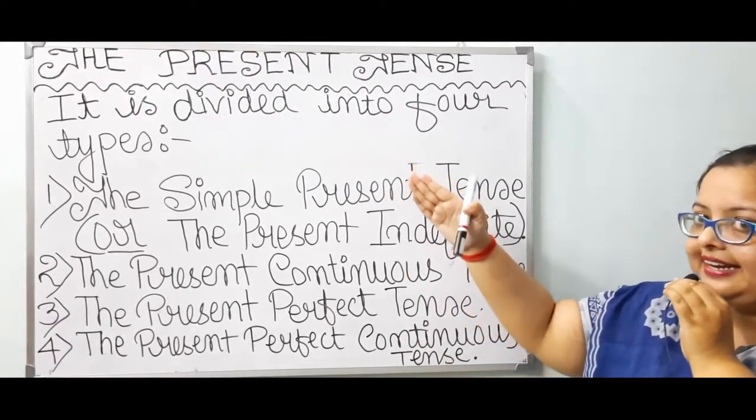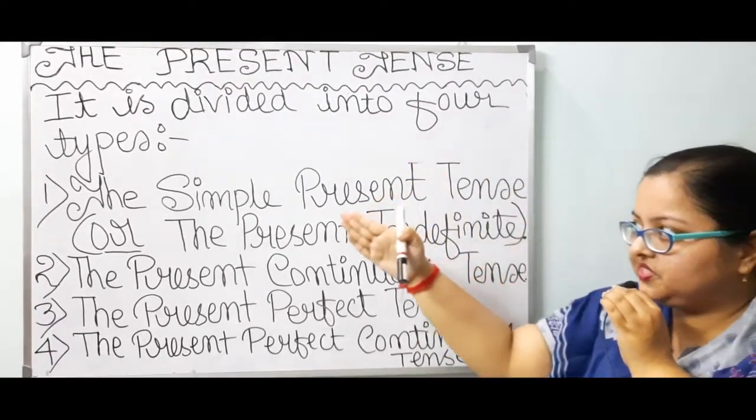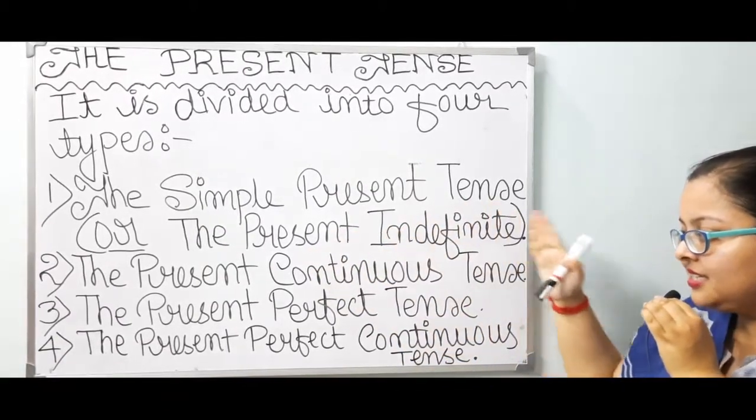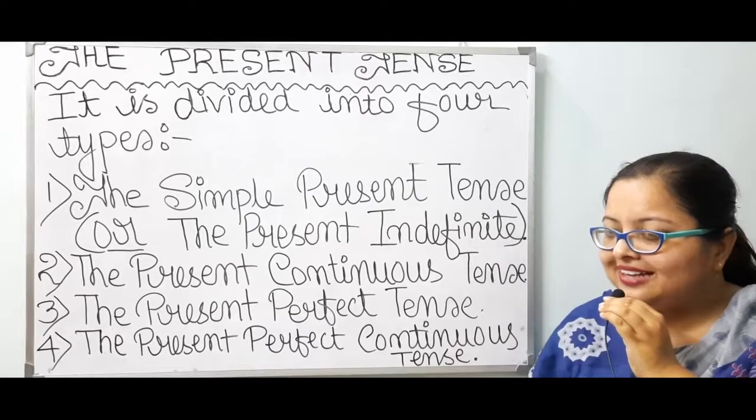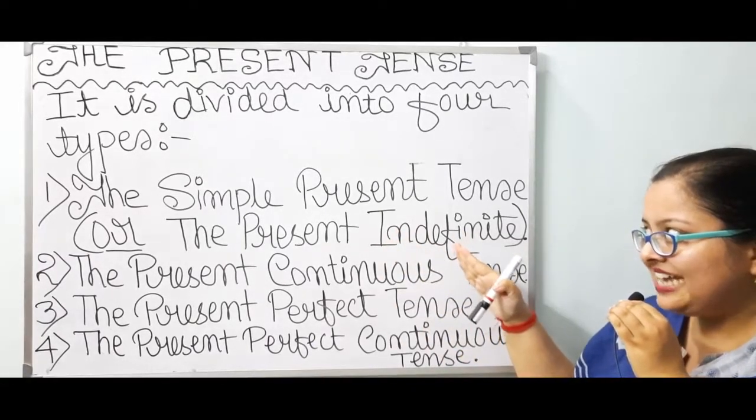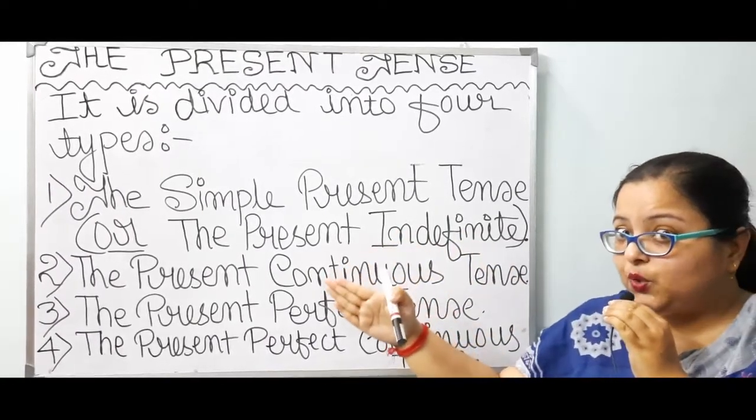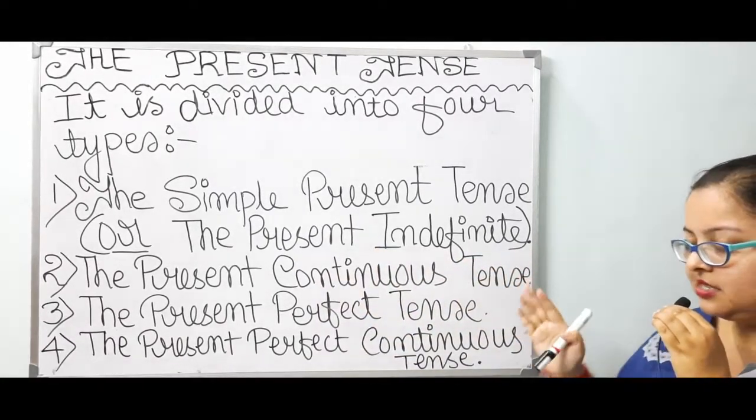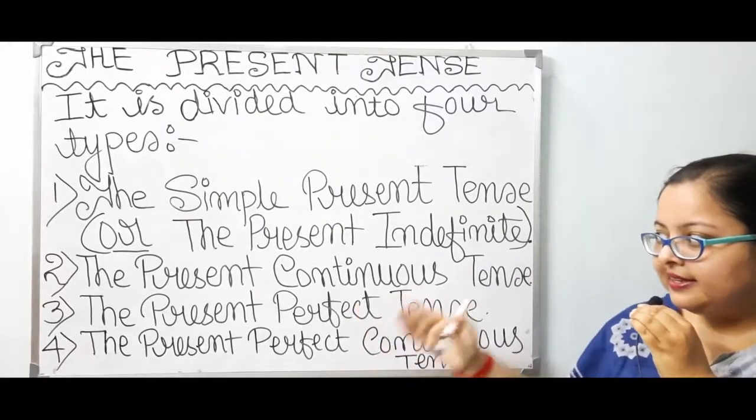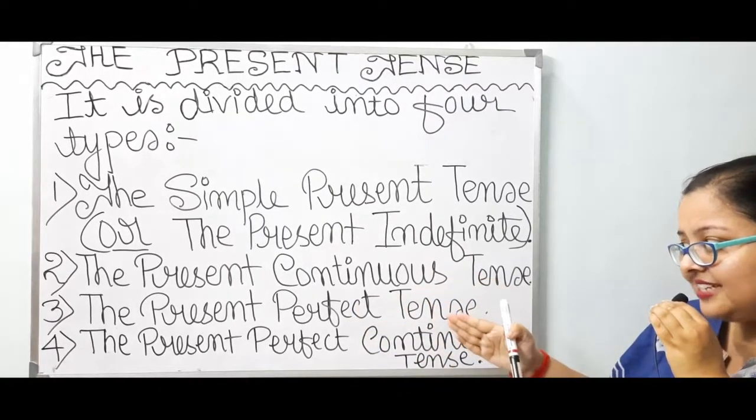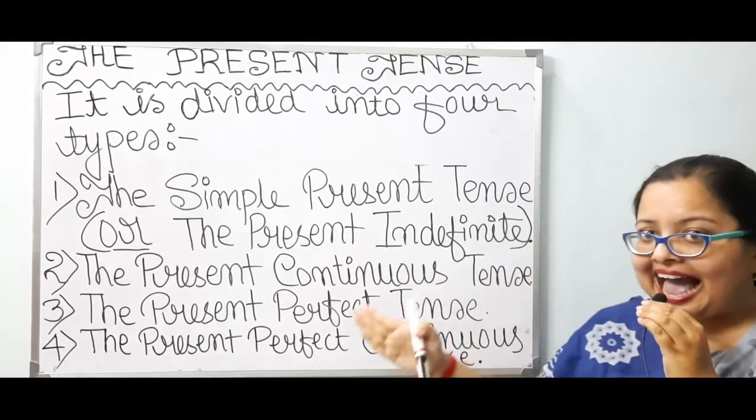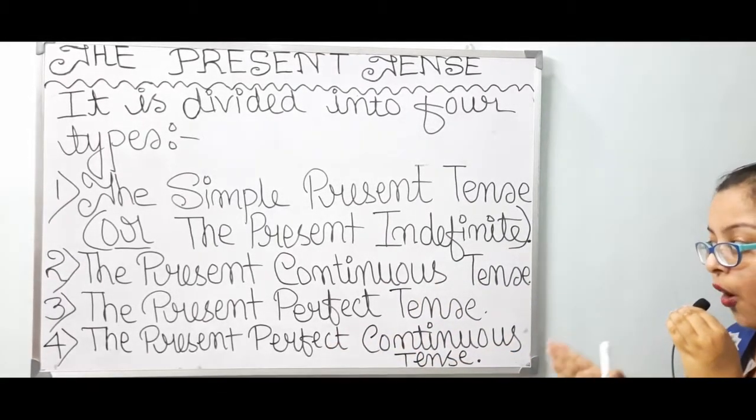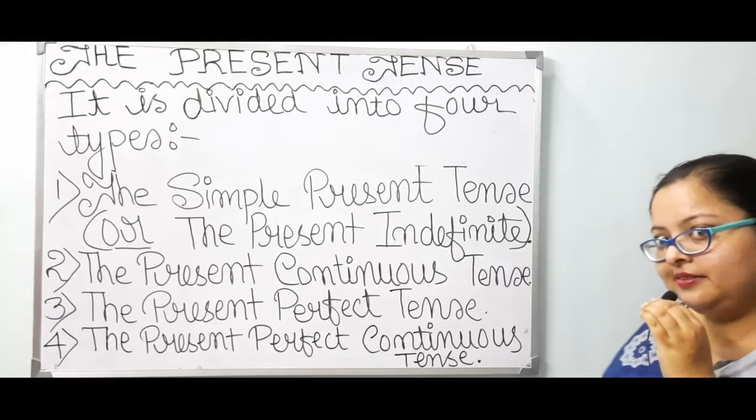It is divided into four types. Number one, the simple present tense, which is also known as the present indefinite. Number two, the present continuous tense. Number three, the present perfect tense. And number four, the present perfect continuous tense.